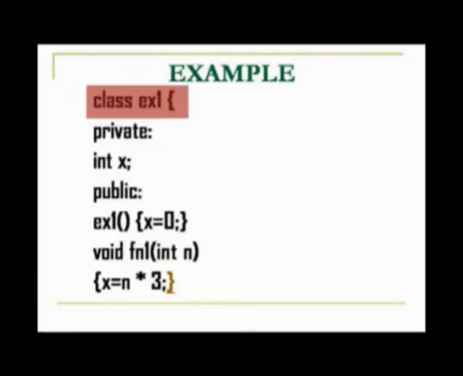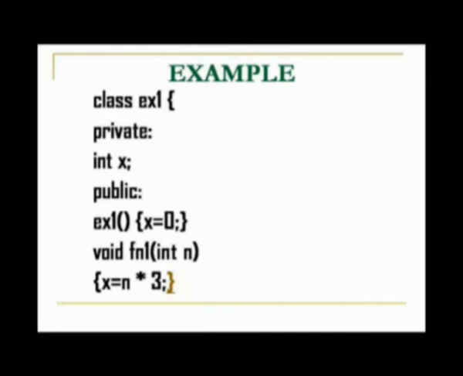Here you are having class ex1. This is the name of a class that has been defined. You are having the private data members. One is an integer variable called x. You are having the public members. This is nothing but a constructor. If you see, it is having the same name as the class. So this is called a constructor function, and here we are simply initializing the data member to 0.